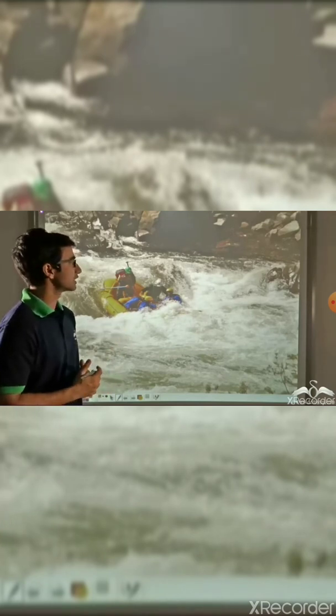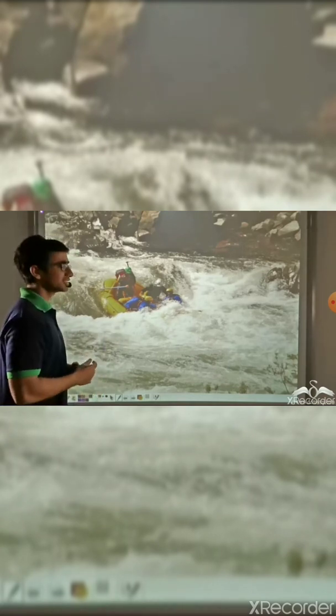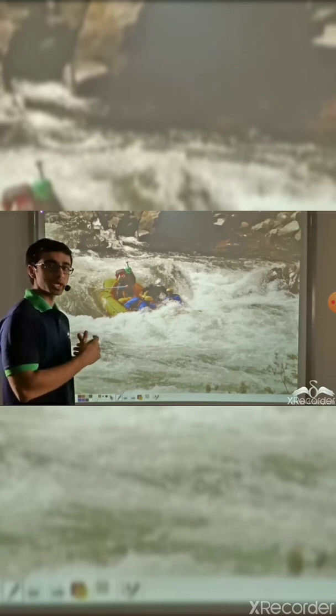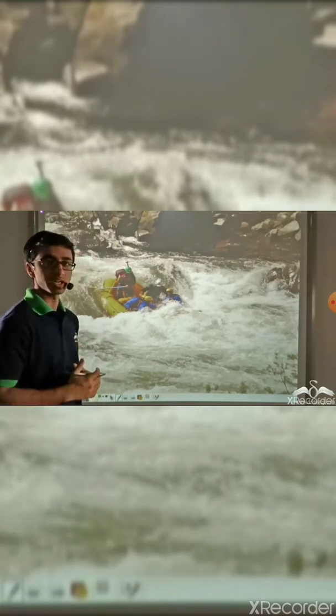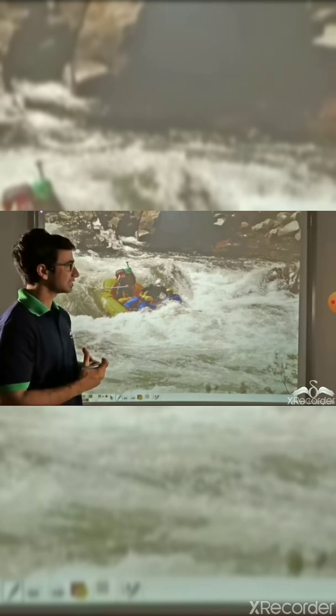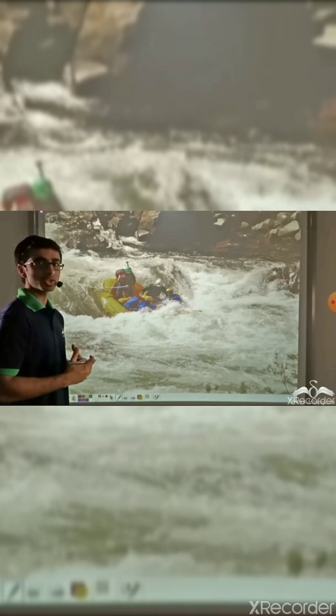Let us take the example of the river. In a river which flows in a hilly region, the water is rapidly flowing from one place to another. So likewise, we call this a river current. So we can say that flow has something to do with current, or current is some sort of a flow.